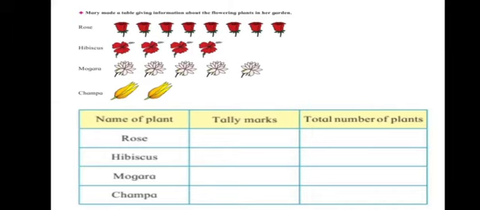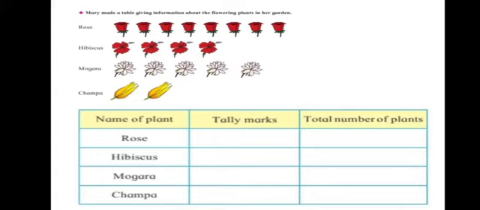Now, Mary made a table giving information about the flowering plants in her garden. Mary had a garden and it had beautiful flowers in it. So she decides to count the number of flowers in her garden and write the number of flowering plants.